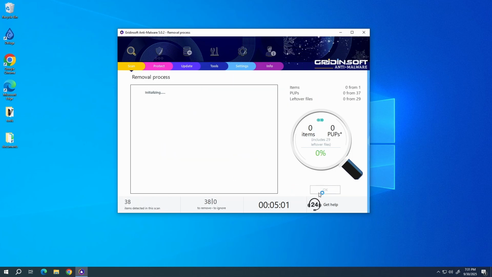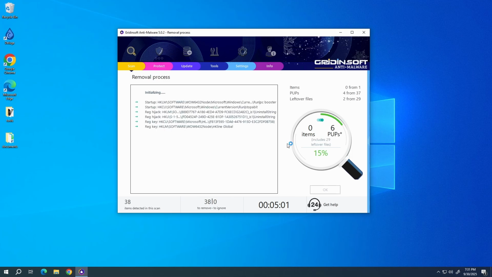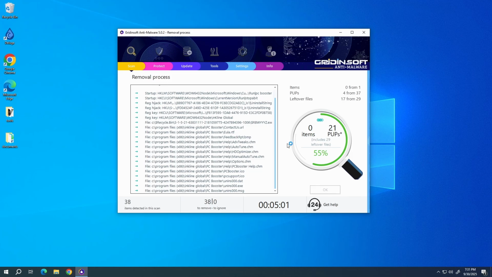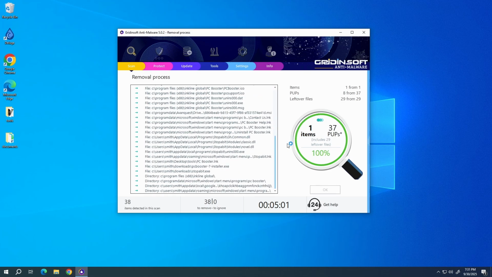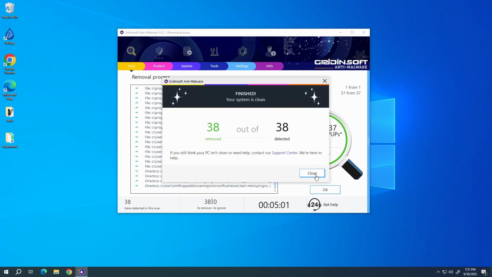I will also recommend you to reset browser settings, just to wipe the rest of malicious settings that the malware could have potentially set. You can do this using GridinSoft Anti-Malware as well. Just go to the Tools tab, choose the Reset Browser Settings option and pick the browsers you need to reset in the list. Then just click the Reset button. Now the system is clean.